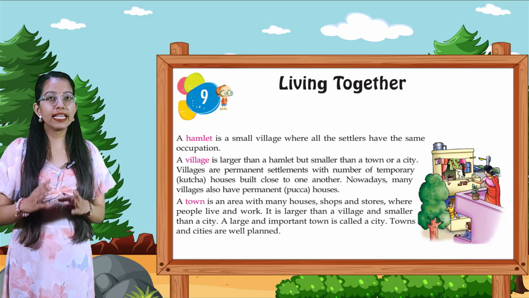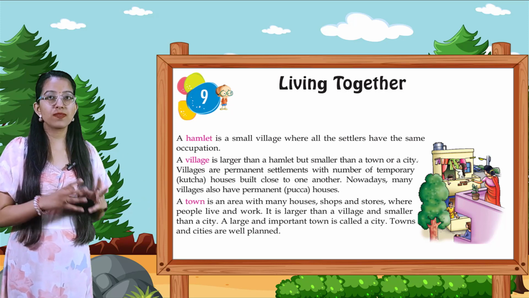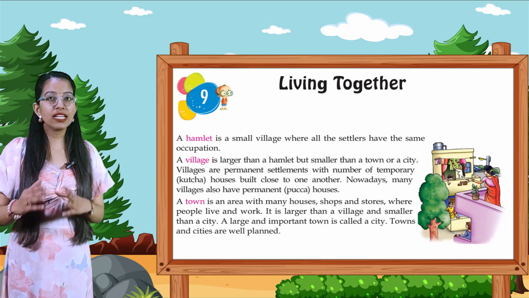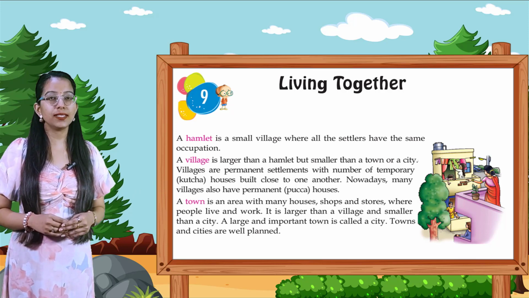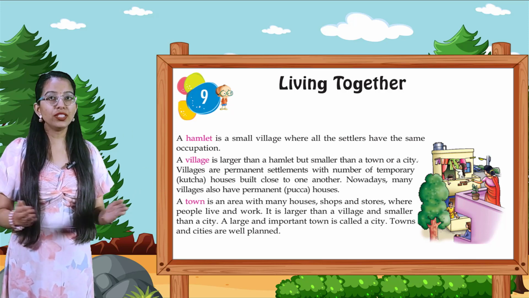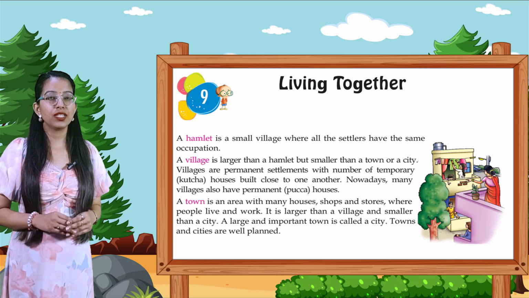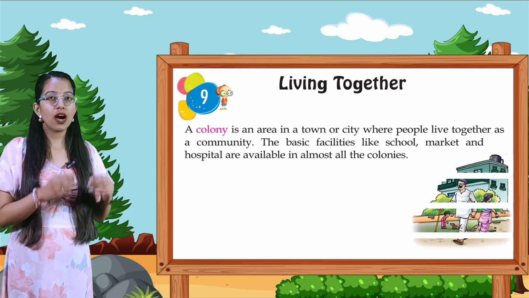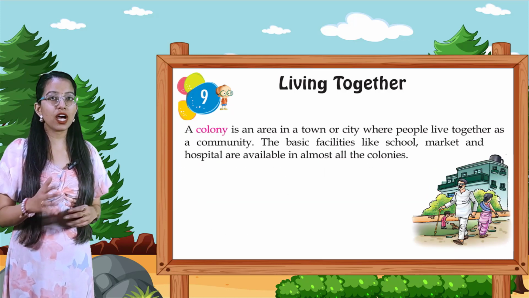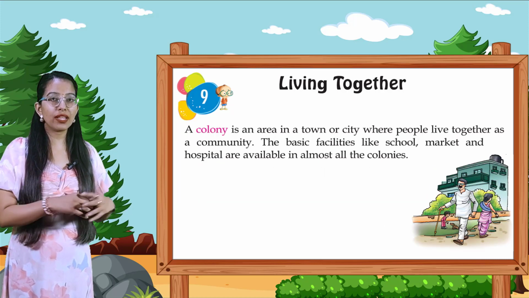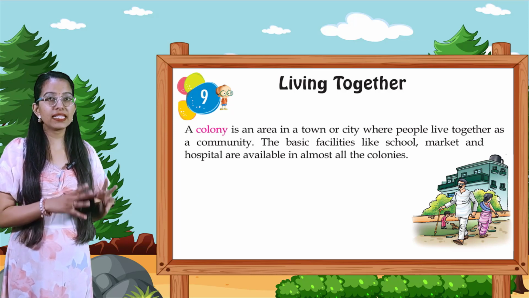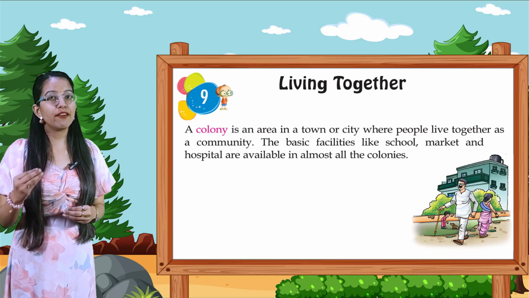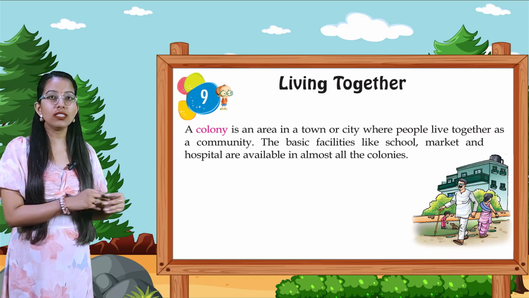A town is an area with many houses, shops and stores where people live and work. It is larger than a village and smaller than a city. A large and important town is called a city. Towns and cities are well planned. A colony is an area in a town or city where people live together as a community. The basic facilities like school, market and hospitals are available in almost all the colonies.